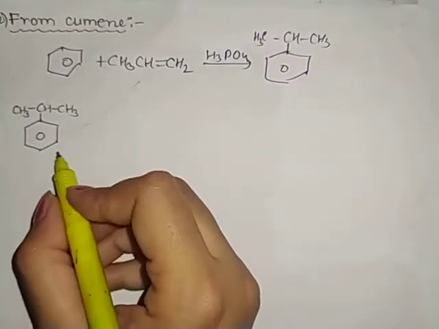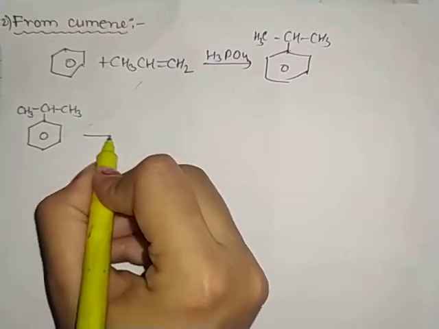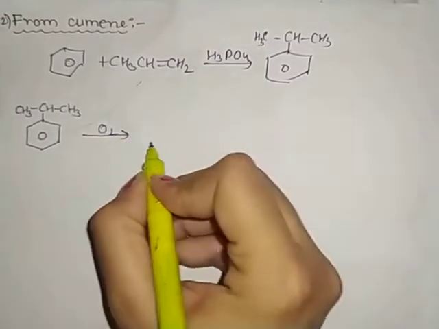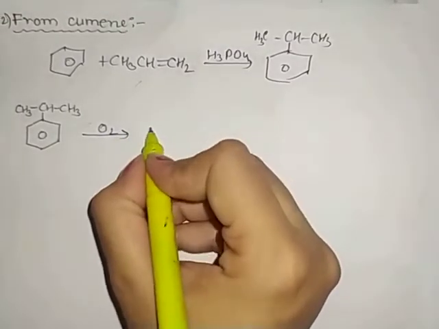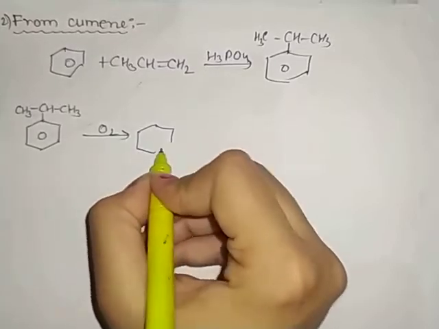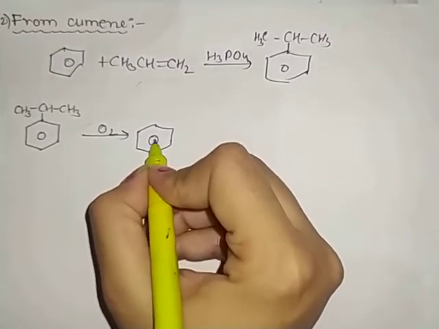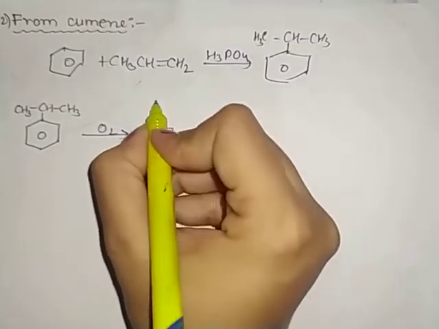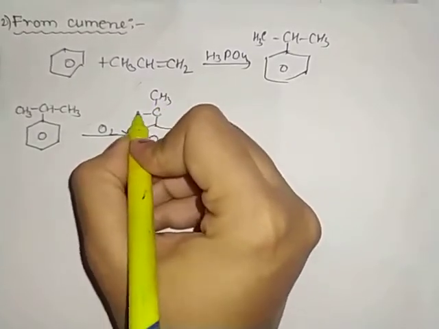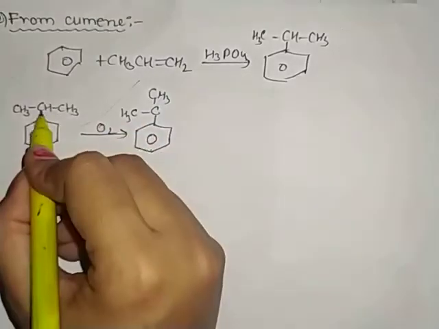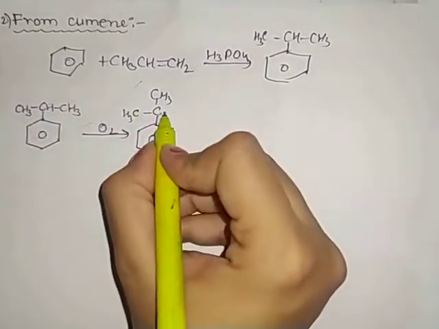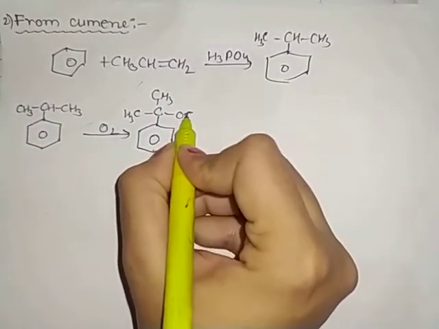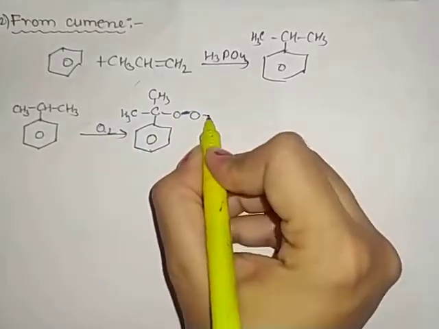Now when we oxidize this cumene, firstly it will form a product known as cumene hydroperoxide, CH3 CH3. To this carbon there is the addition of O2, as you can see.